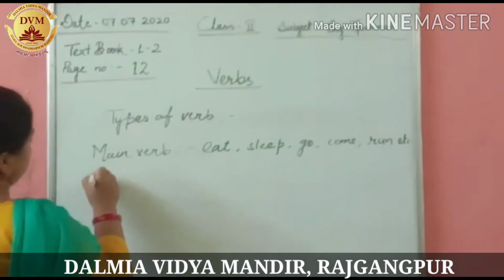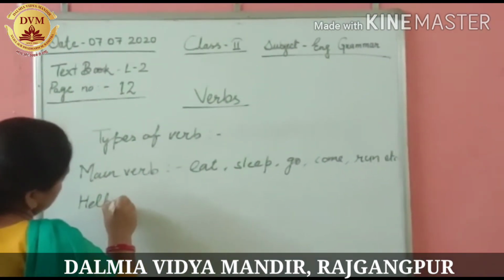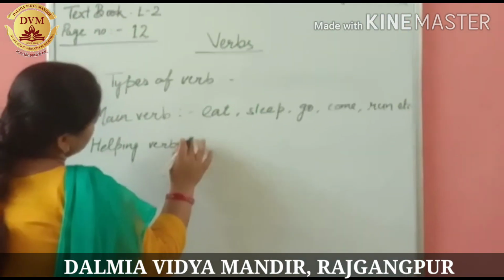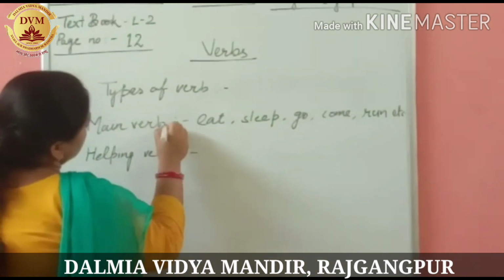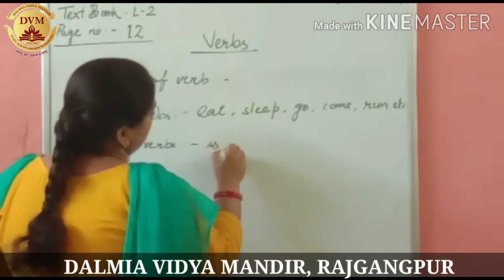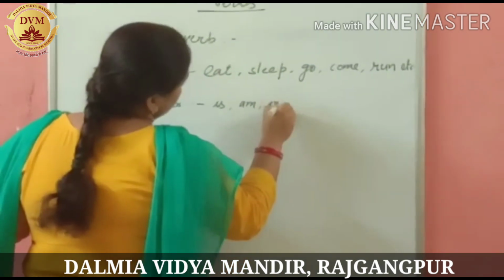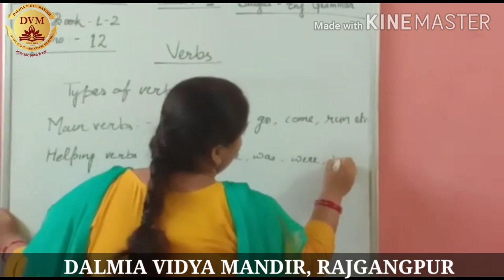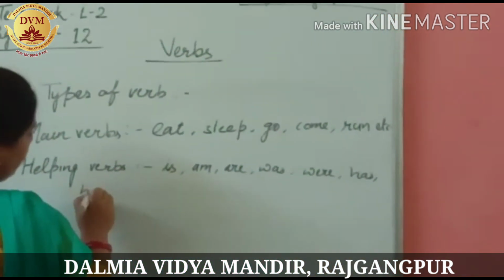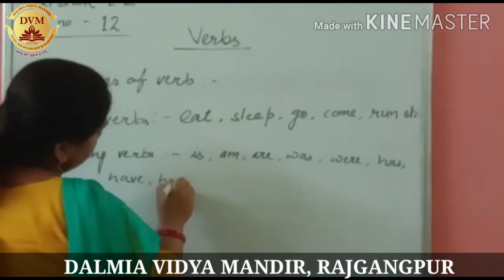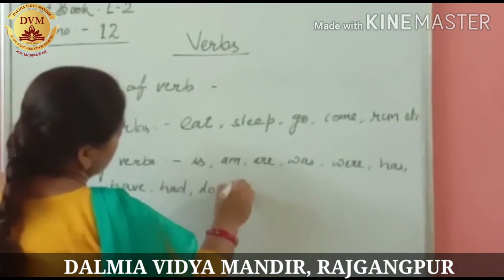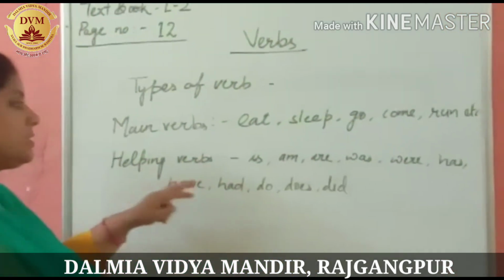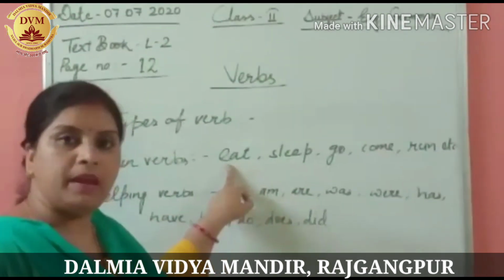Now helping verbs. Is, am, are, was, were, has, have, had, do, does, did. So these are helping verbs and these are main verbs.